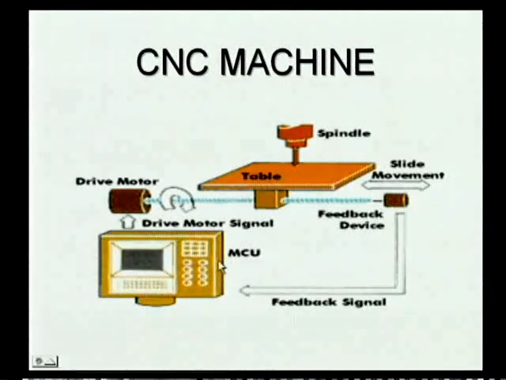Generally the MCU is controlled by a PLC, a programmable logic controller. From this figure we can tell one thing: if the interface is not working well, it is not possible to have communication between the MCU and the table. Otherwise the machine cannot be controlled effectively by the MCU without an effective interfacing device.